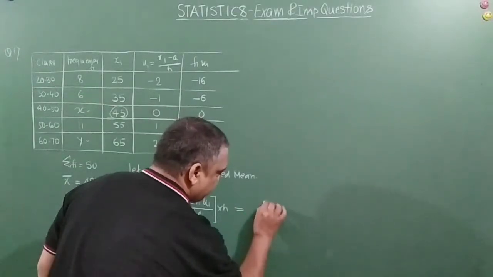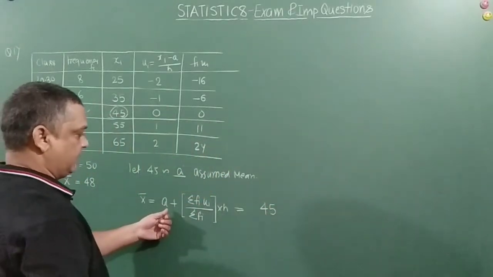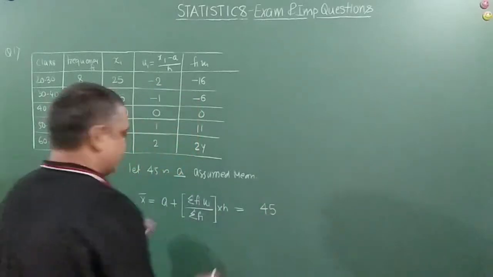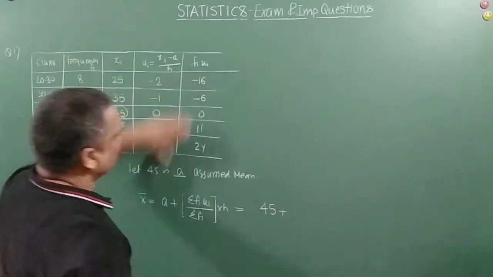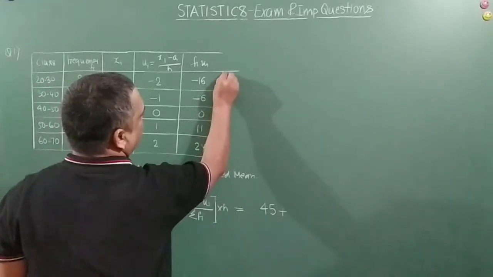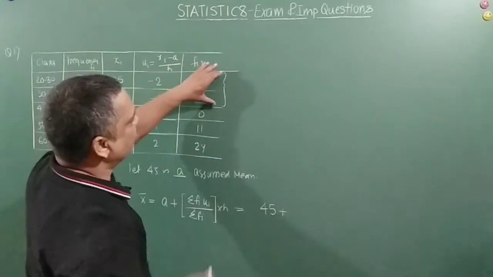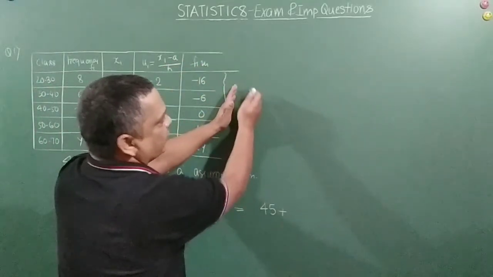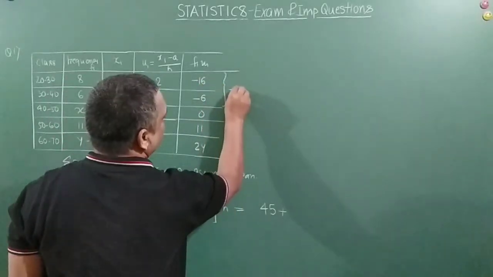A is 45 that we assumed. Plus sigma of fi ui. So let's do it here. The negative sign we will put under a bracket and then write it here, so that you don't make mistakes in the examination. So this is minus 22.